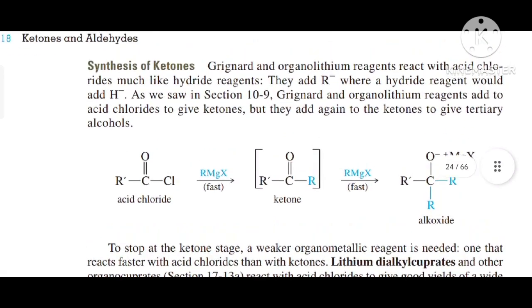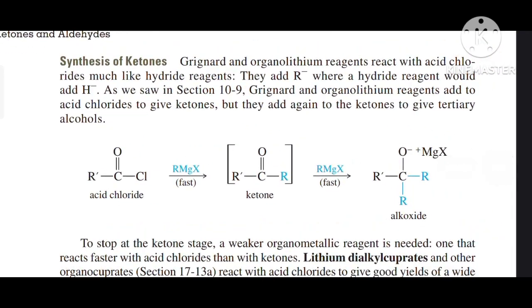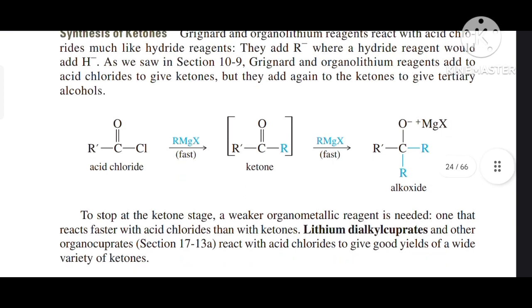Synthesis of ketone. Grignard and organolithium reagents react with acid chloride much like hydride reagents. They add R minus where a hydride reagent would add H minus. As we saw in section 10-9, Grignard and organolithium reagents add to acid chloride to give ketones, but they add again to ketone to give tertiary alcohols.